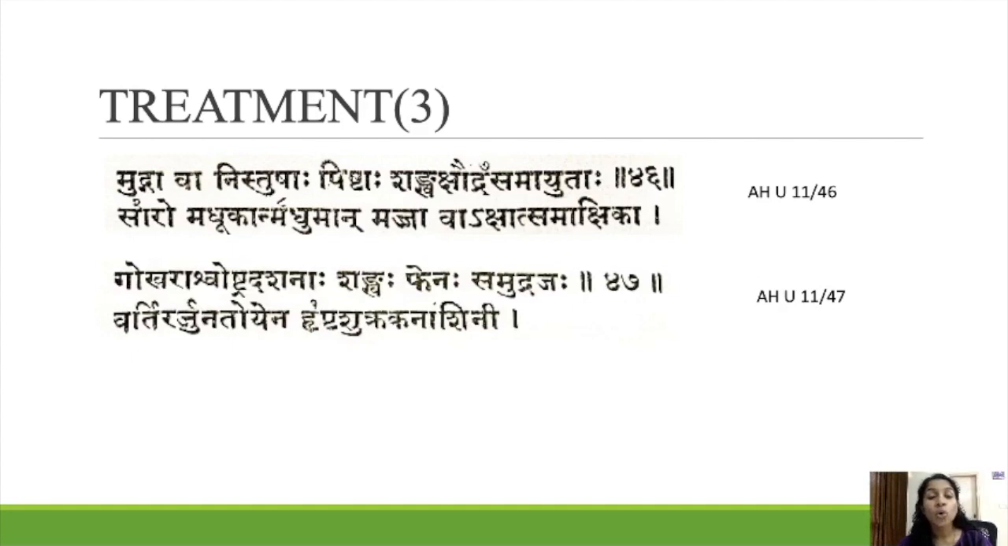Next one is Go Khara Ashwa Oshtra Dashanaha Shanga Fena Samudrajaha Vartir Arjuna Toyena Drishtir Shukraga Nashini. So the teeth of animals like go, khara (donkey), ashwa (horse) and oshtra (camel) have to be taken. Along with that, shanka and samudra fena should be mixed, and this powder should be mixed with Arjuna toyena.